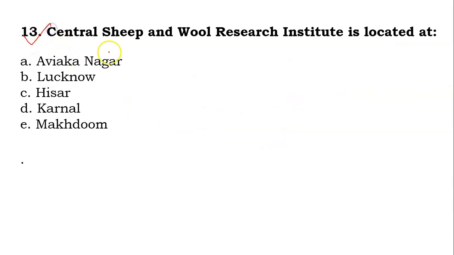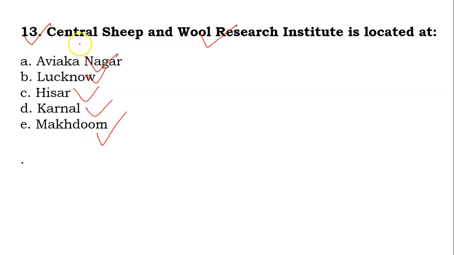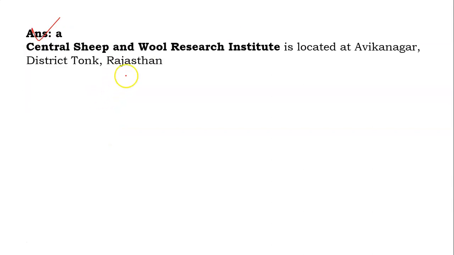Now question 13. The Central Sheep and Wool Research Institute is located at which place? Your options are Avikanagar, Lucknow, Hisar, Karnal or Makhdoom. The answer will be A. This Central Sheep and Wool Research Institute is located at Avikanagar, district Tonk, Rajasthan.